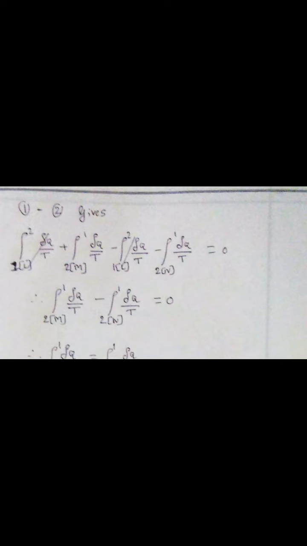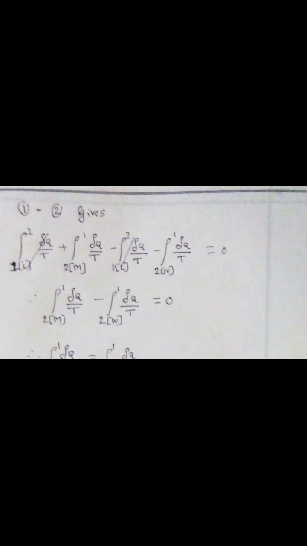Cancel the necessary terms, which will cancel here: the first and third term, because 1 to 2 path L delta q by T minus 1 to 2 path L delta q by T differs only in sign. Therefore when the sign changes, you cancel the first and third term.